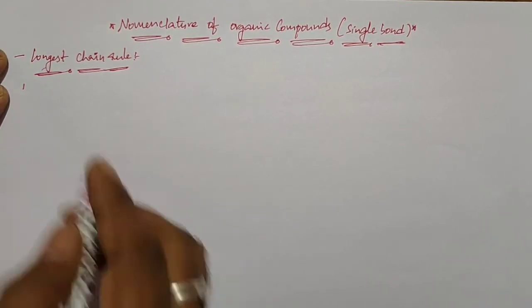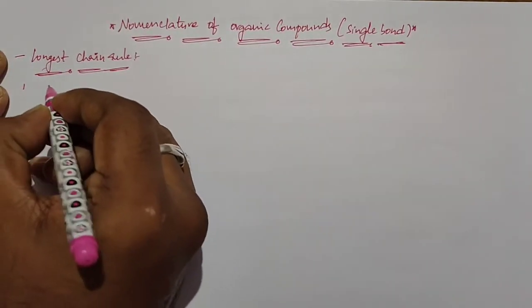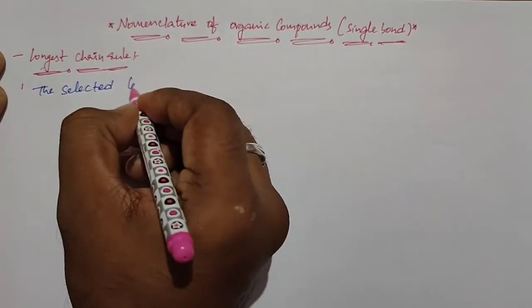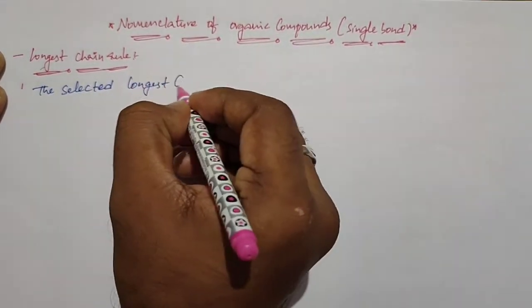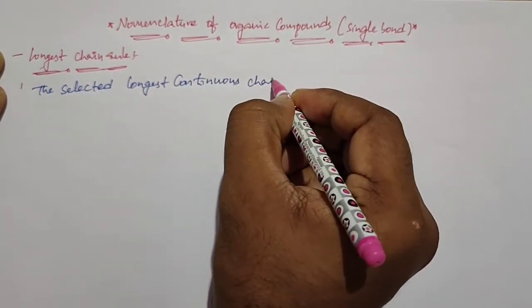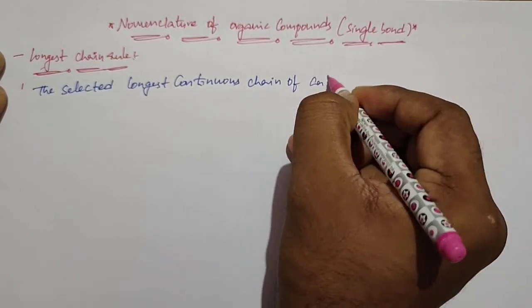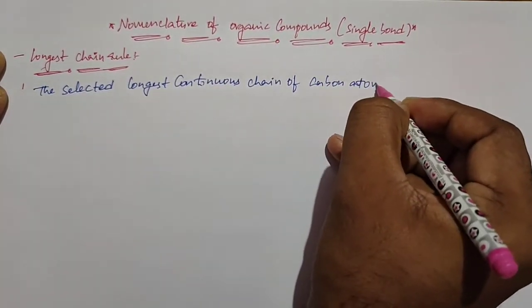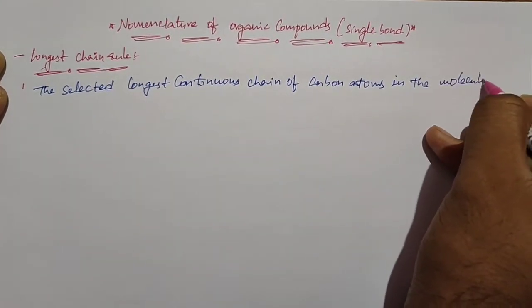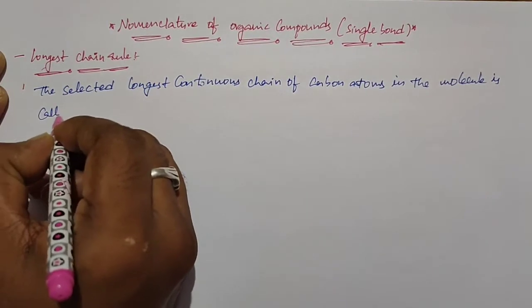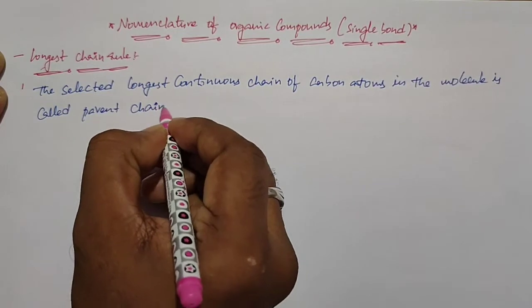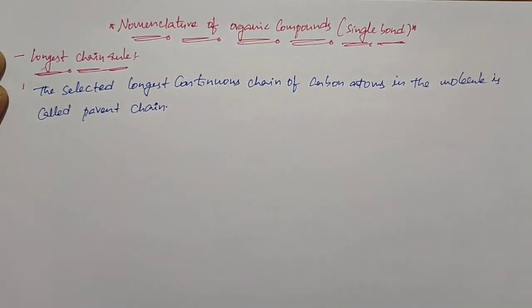The longest continuous chain of carbon atoms in the molecule is called the parent chain. For better understanding, here I just give an example.